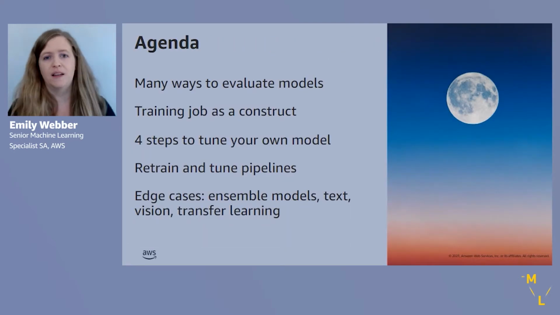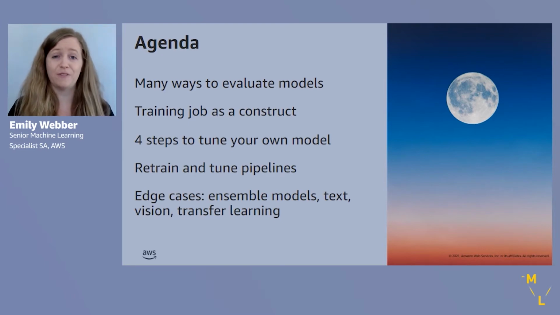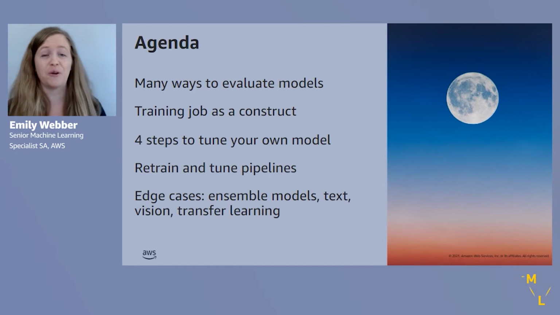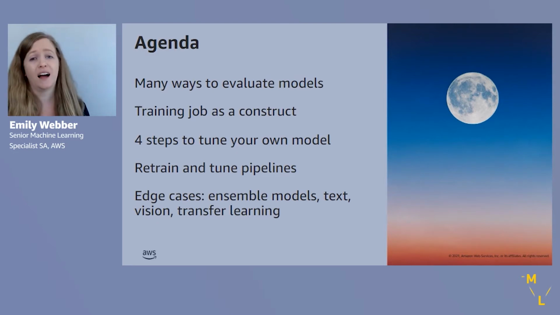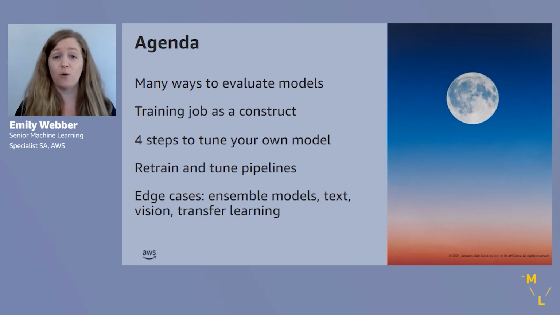And so today we're going to come to understand that, as you're familiar, there are indeed many ways to evaluate machine learning models. Accuracy is one of them, and it's something that our stakeholders can really relate to, can really develop confidence in. But that doesn't mean that accuracy is always the best type of metric for a machine learning solution. And so we'll unpack some of the different ways to evaluate machine learning models.